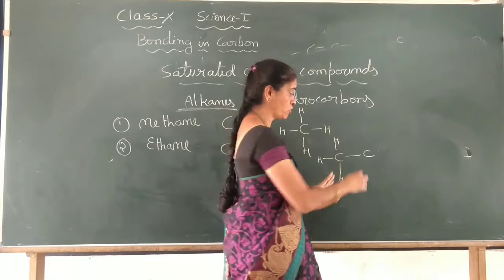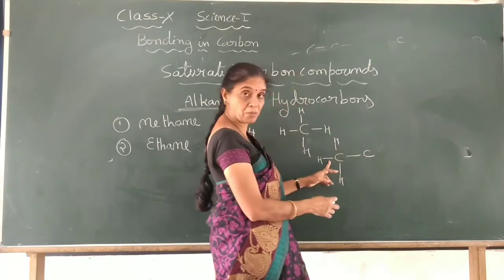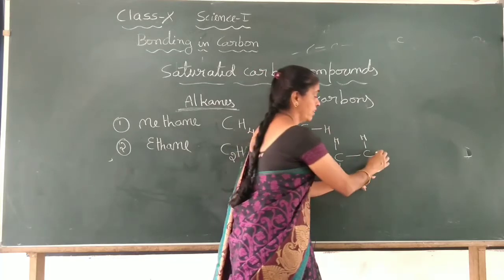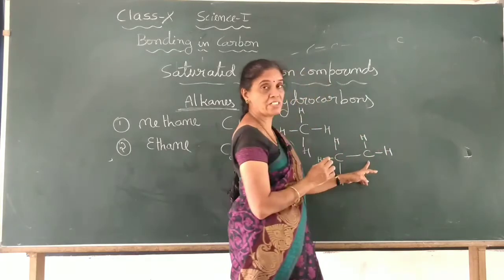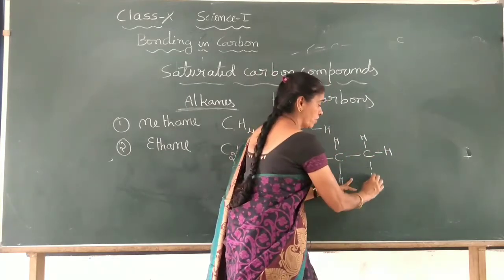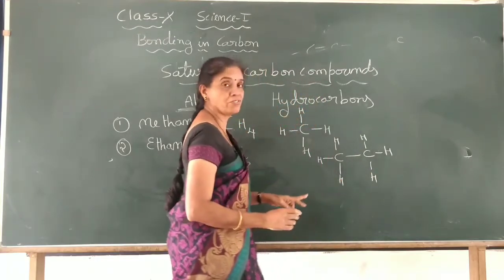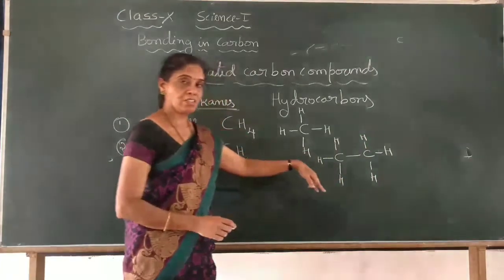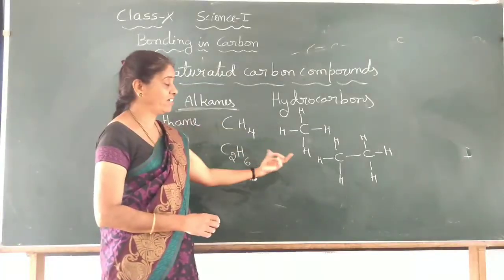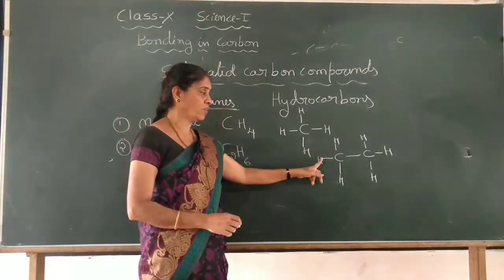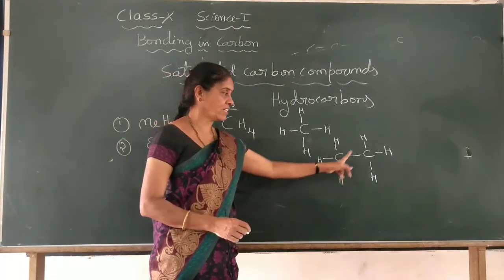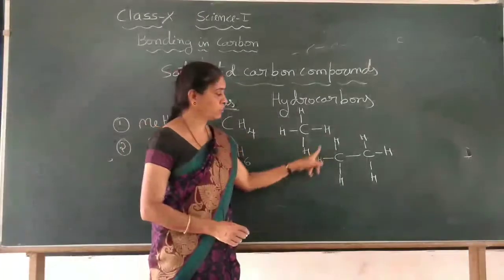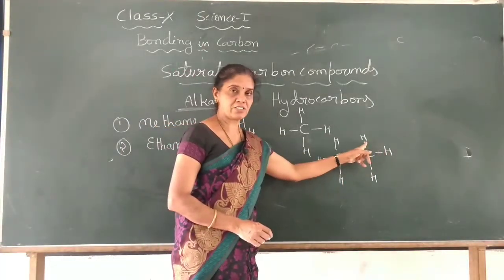And this carbon also has tetravalency, right? 4 covalent bonds you have to show. One bond with this carbon atom, and another bond with a hydrogen atom. Next, one more hydrogen atom, a single covalent bond. This is the structural formula, how the atoms are arranged, how they attach with single covalent bonds to the hydrogen as well as to the carbon. So C2, H how much? 1, 2, 3, 4, 5, 6.